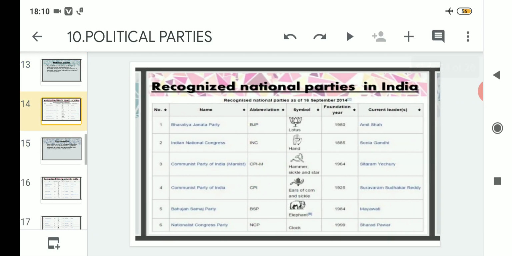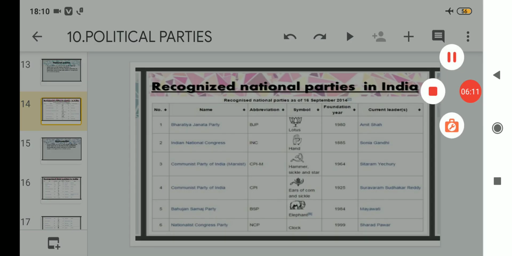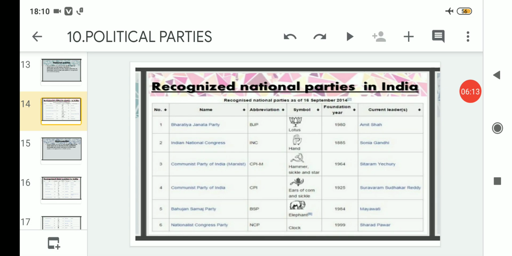Clear? So these 6 parties can be called recognized national parties, starting from the BJP to the Indian National Congress to the Communist Party of India Marxist to the Communist Party of India, then after that Bahujan Samaj Party and Nationalist Congress Party. Regarding the foundation year, you can say that the Indian National Congress is the oldest party formed.